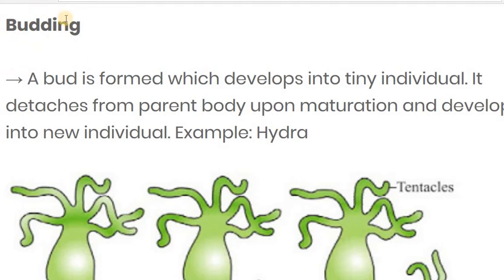Budding means reproduction occurs by the formation of a bud. In that, a bud is formed which develops into a tiny individual. It detaches from the parent body upon maturation and develops into a new individual. So this kind of reproduction comes under budding, an asexual type of reproduction, and the example of that is